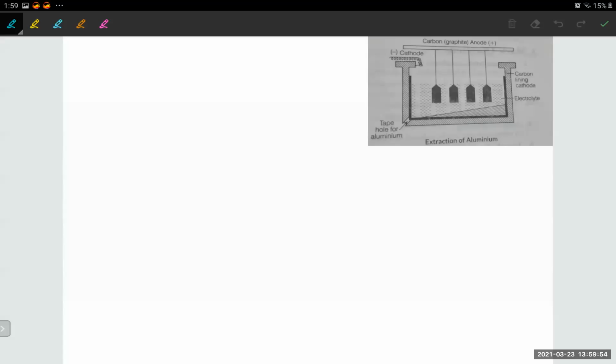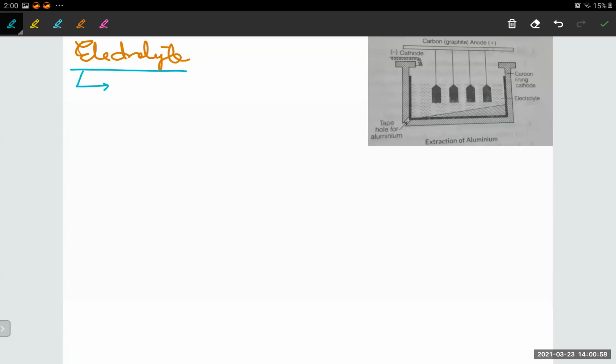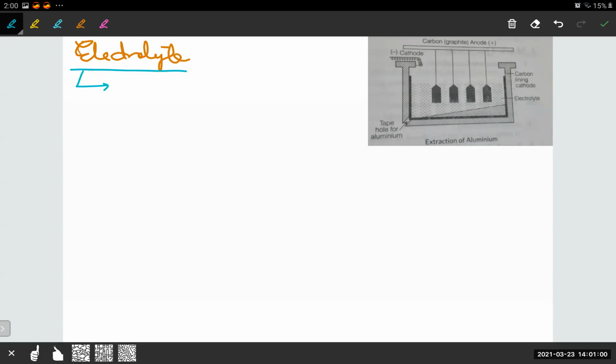So to overcome these difficulties, we'll be using a mixture of some electrolyte. So let's write down the electrolyte we'll be using. The electrolyte we'll be using is cryolite and fluorspar.